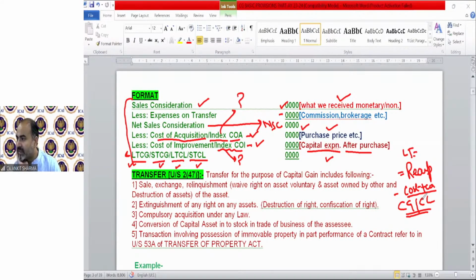Vaishali is asking about a property dealer's business. A property dealer is a kind of commission agent. A builder dealing in buildings holds them as stock in trade. A property dealer searches for Mr. A who has a building and for Mr. B who is the buyer, and earns his commission. He does not own that property. Property does not belong to a property dealer. That commission income will be his business income, so there is no concept of capital asset there.